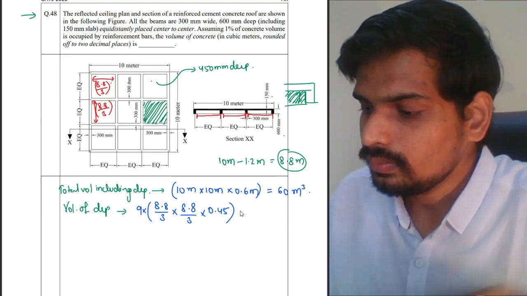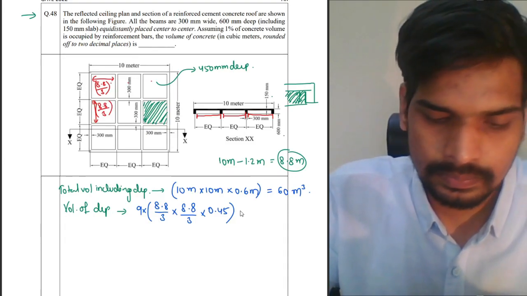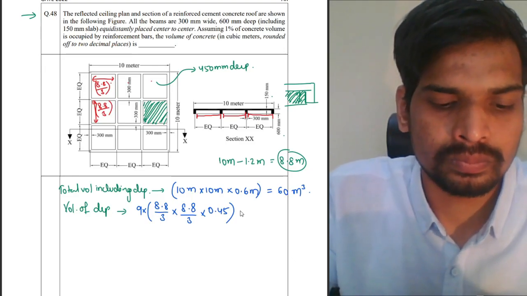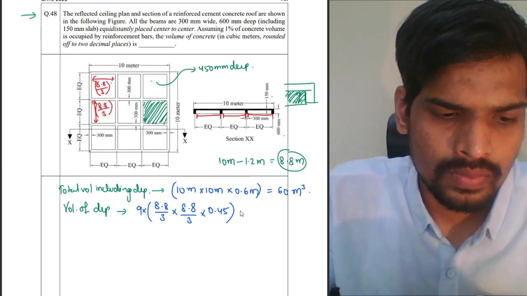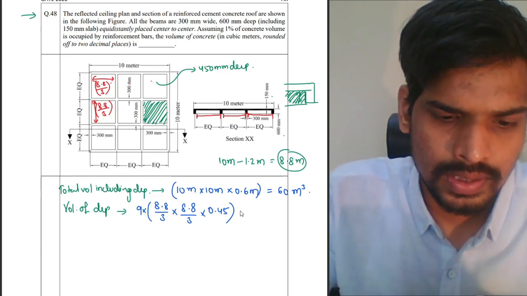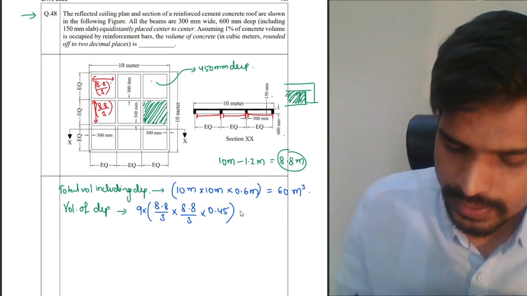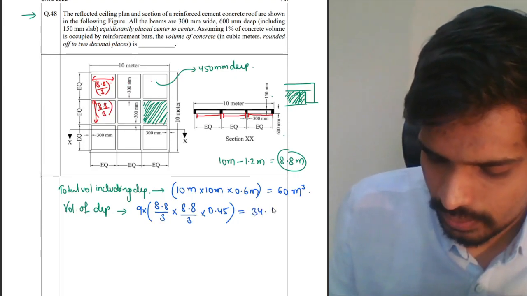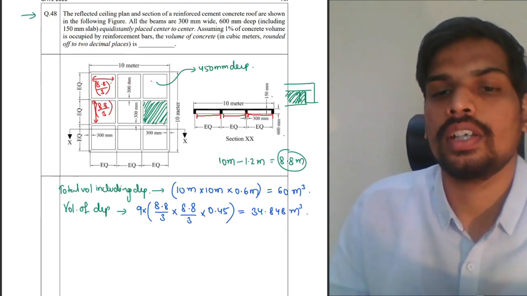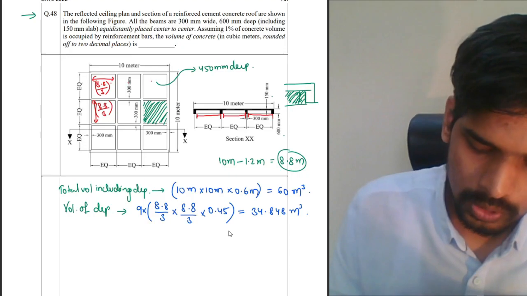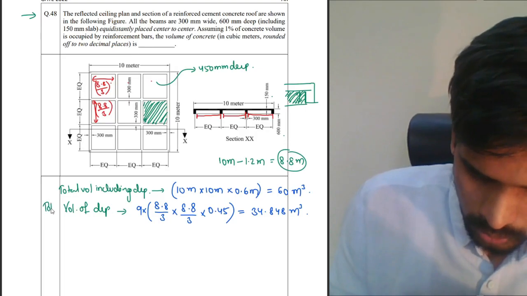You can use your calculators to find out how much it comes out to be. 8.8 divided by 3 is 2.933. Square it, multiply it with 0.45 and multiply it with 9. You should get 34.848 cubic meters. I'm rounding it to 3 decimal places. So that's the total volume of the depression. Let me write this as total volume of depression.